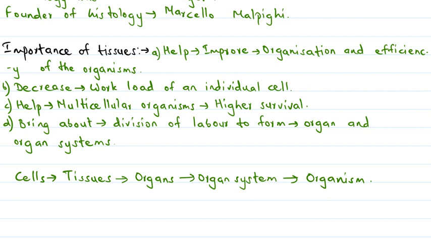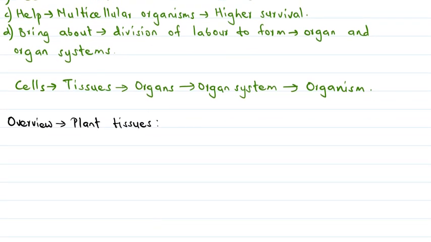Okay. So this was a general overview of tissues. Now let's move on to the overview of plant tissues. Based on the dividing capacity of the tissues, plant tissues can be classified into two types.